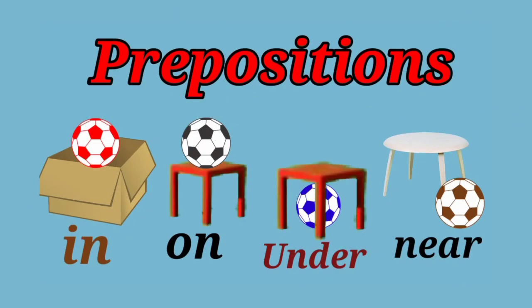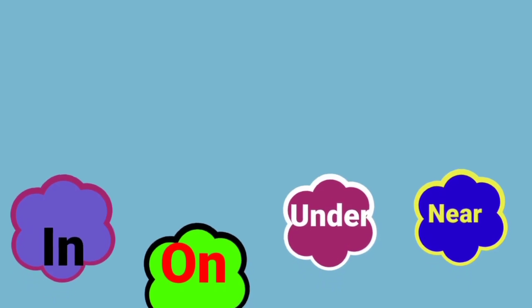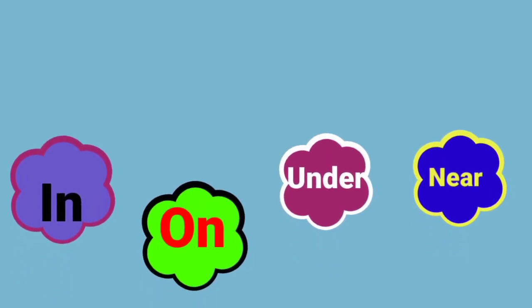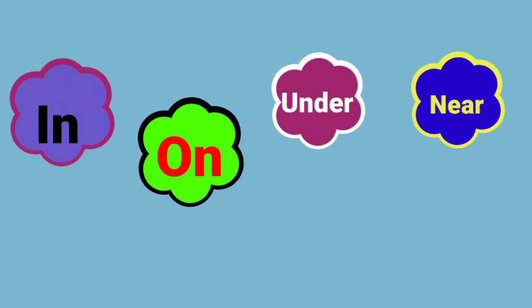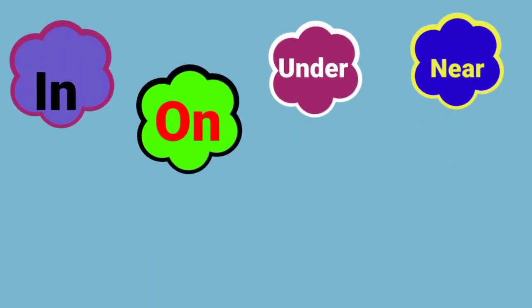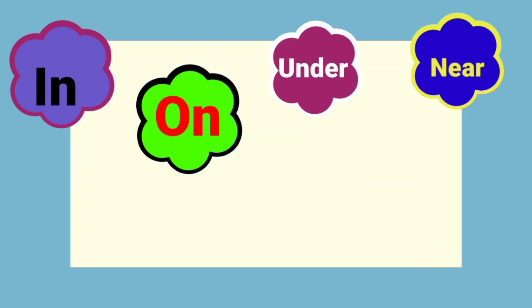Like this, we can see the position of particular thing or a person where it is. In this video, we will be discussing on, in, under and near. So, I will talk about in first.